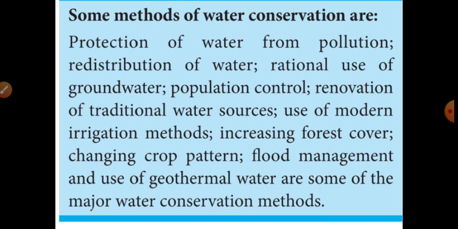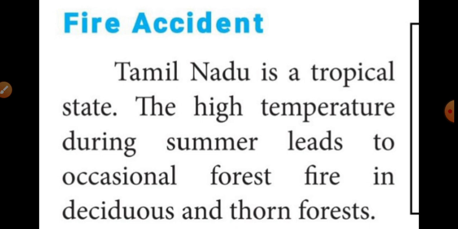Okay students, the next important disaster is the fire accident. Tamil Nadu is a tropical state. Tropical means hot and humid climate. Because of high temperature, the fire accident will occur. During summer season, the fire accident will occur in the areas of the deciduous forest and the thorn forest area.